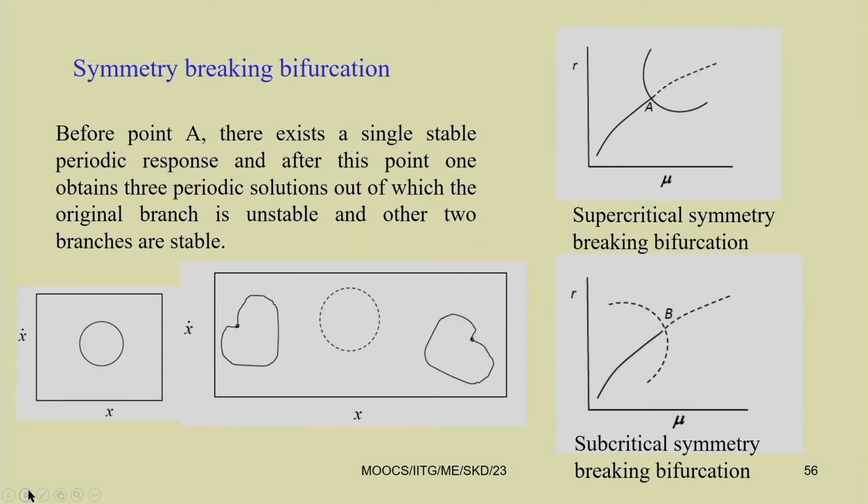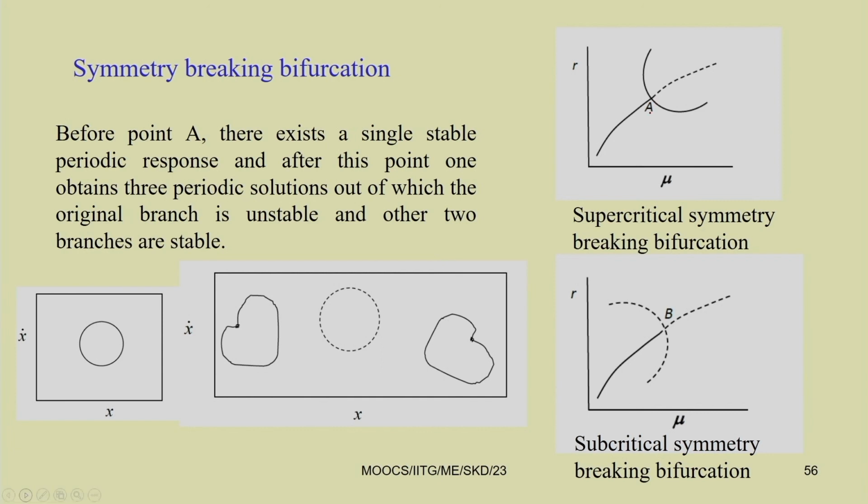Similarly, we can have symmetry breaking. In symmetry breaking bifurcation, we can have two different types: one is supercritical symmetry breaking, and the second one is subcritical symmetry breaking. In case of supercritical symmetry breaking, A is the bifurcation point.